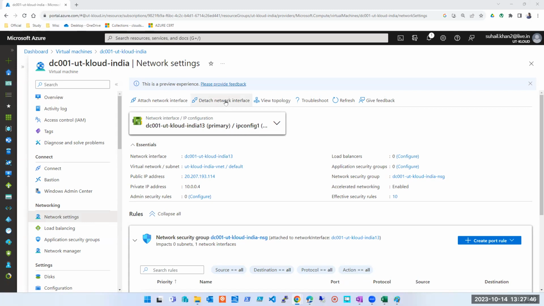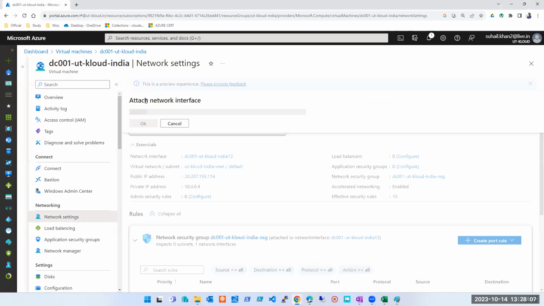Now I can detach a NIC. Yes, I can do that. Without a NIC, will a machine work? Yes, definitely it will work, but it won't have any connectivity. If I have a machine that I just want to run for no reason, and I don't want to connect to that machine, then yes, fine, I can remove the NIC. Can I attach multiple NICs to a machine? Yes, I can attach multiple NICs.